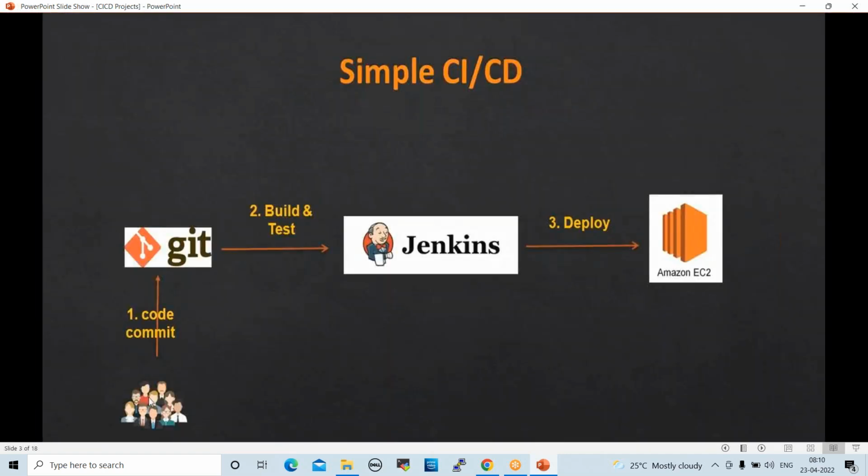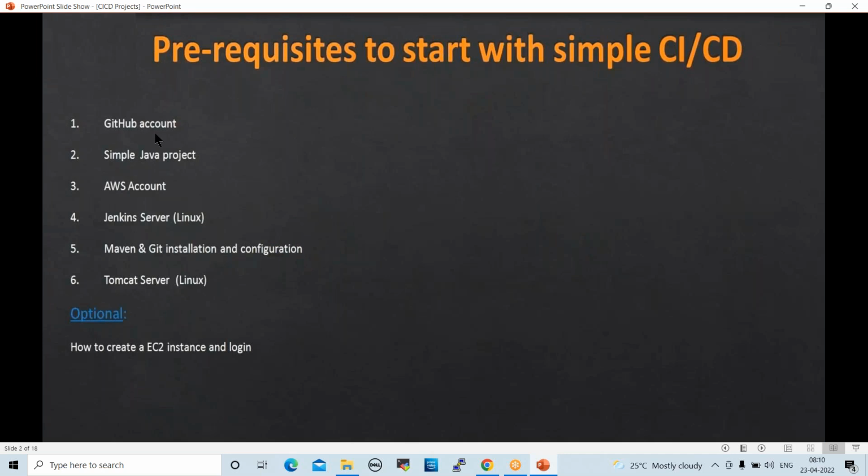Fine. So here we already have the GitHub account and the Java code. I prepared a simple Java code. The AWS account is there, the Jenkins server is also available, and Maven and Git installation are also available. But we require a Tomcat server. Tomcat is not yet installed or configured, so first we prepare the Tomcat server. Before that, I'll show you the Java code I prepared here.